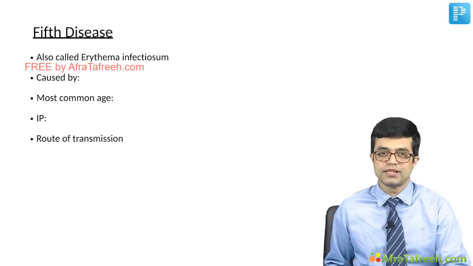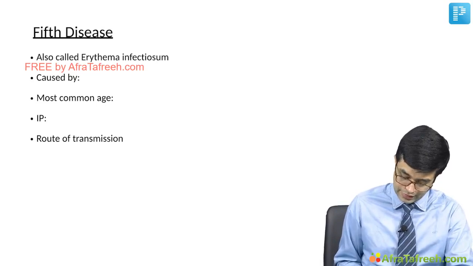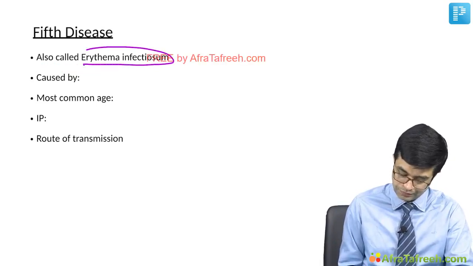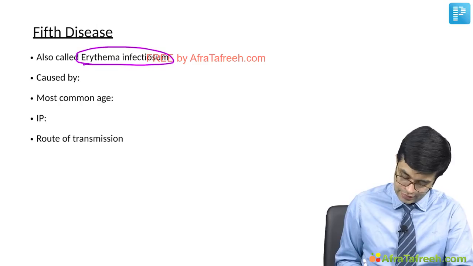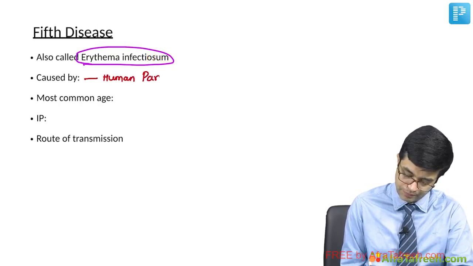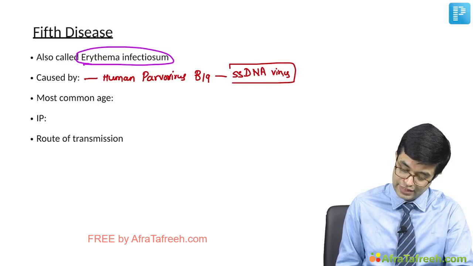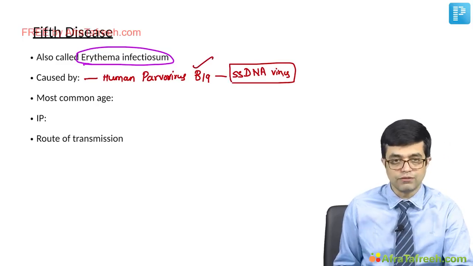The next disease we will be discussing is fifth disease. Fifth disease is also called erythema infectiosum. It is caused by a viral infection. The viral agent is human parvovirus B19. Human parvovirus B19, as you already know, is a single-stranded small DNA virus. There are very few viruses which are single-stranded DNA, and parvovirus B19 is one of them.